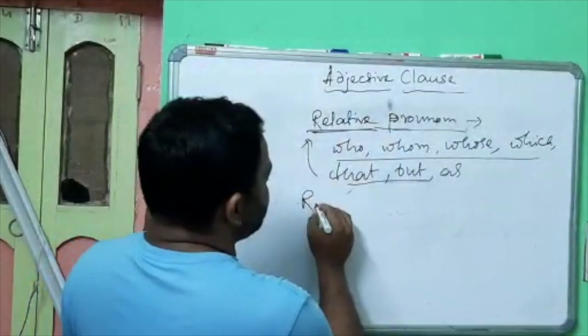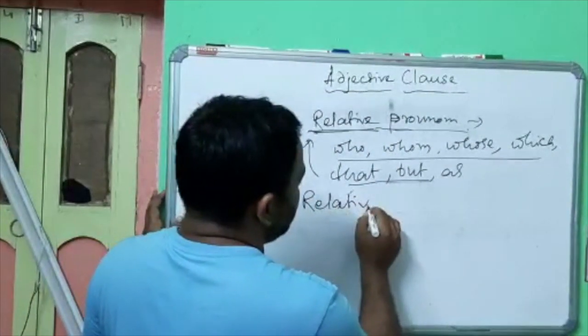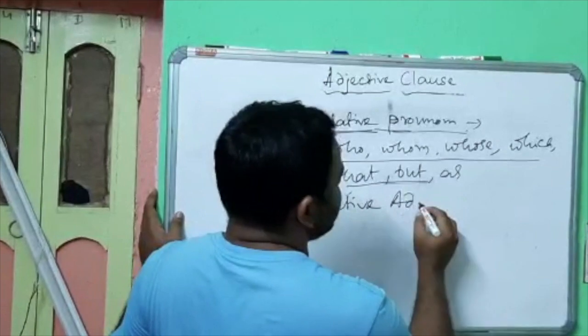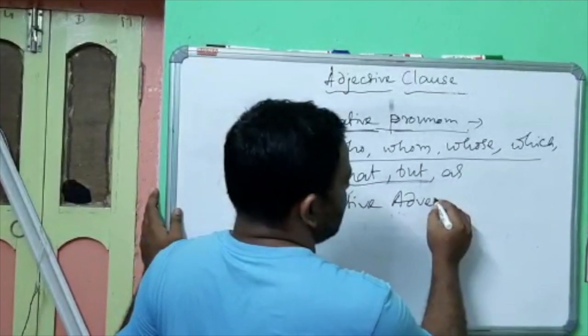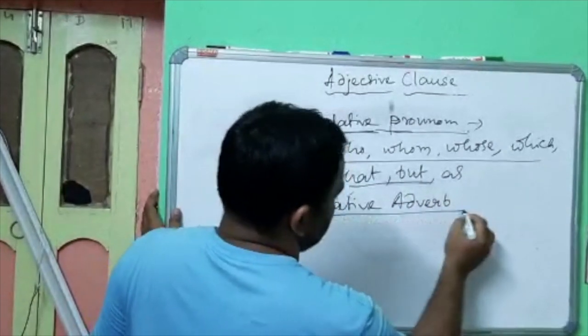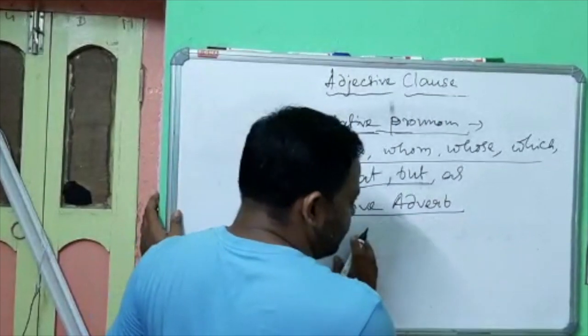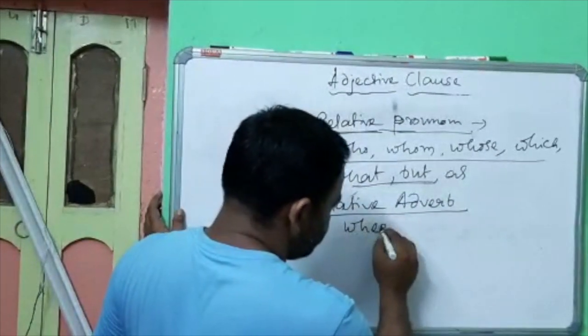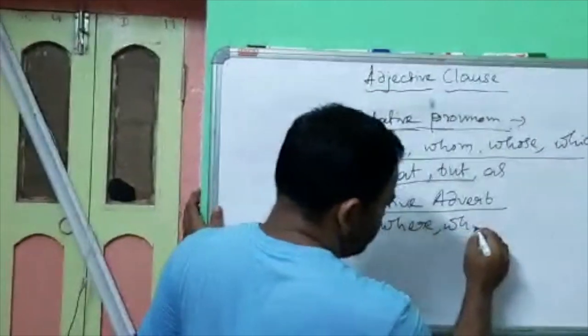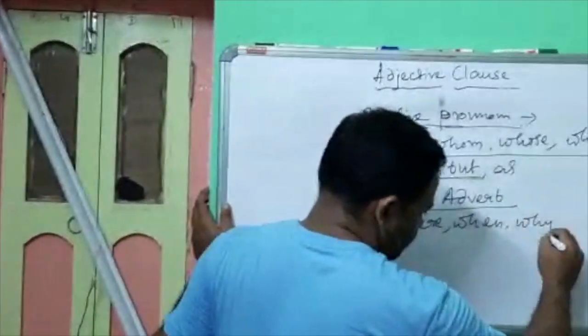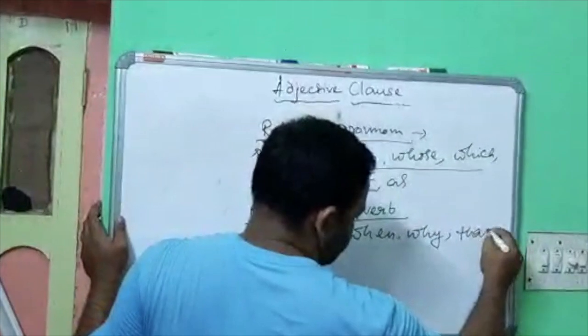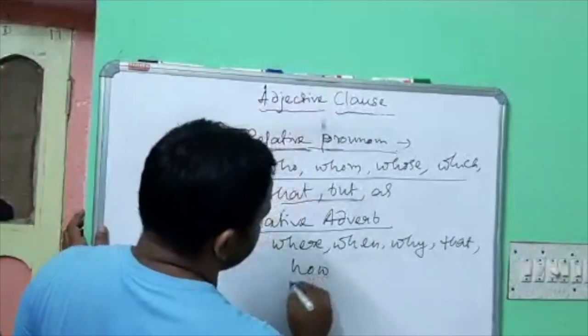Here relative adverbs may also relate the sentences. Relative adverbs are where, when, why, that, how.